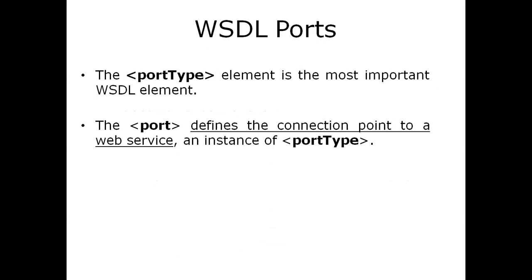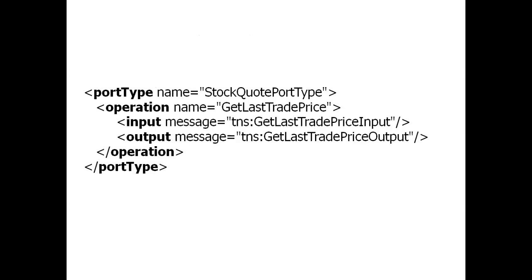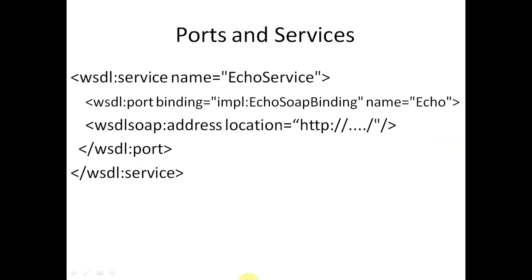And WSDL port, this is the pattern of a WSDL port, which defines the connection point to the web service. And this one is the port type. Port type we will write here: port type stock port, and get last trade price. And this way get last trade price input, get last trade price output. So this way we have different values in port type and services.